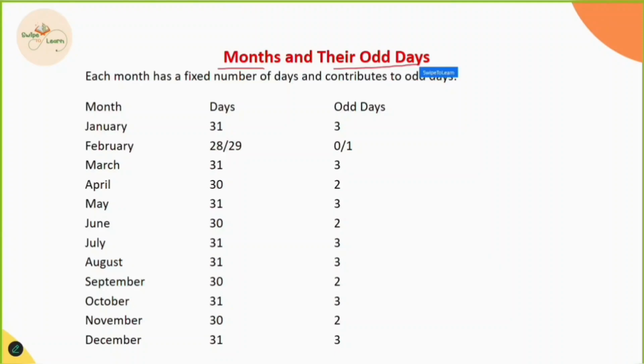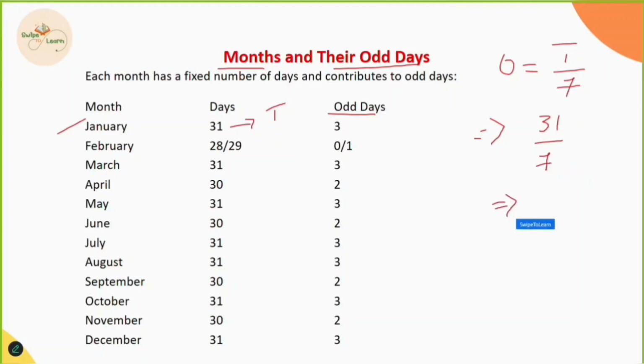See, we have January. When we say January, we have a total number of 31 days. And how to calculate odd days? Just now we saw that odd days equals total days divided by 7. Total number of days in January is 31. 31 divided by 7, the remainder is 3. So the remainder which we get is the odd days.